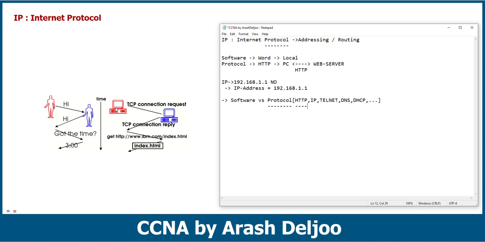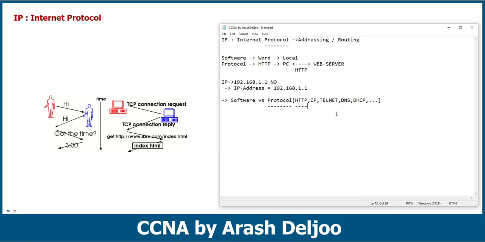PC1 sends a TCP connection request. Don't worry about the detail. What is the TCP connection? You will learn about this, but assume that this is the first message. We call it a TCP connection request, then a TCP connection reply. After some communication, this is the home page of, for example, this site. This home page is now sent to PC1.